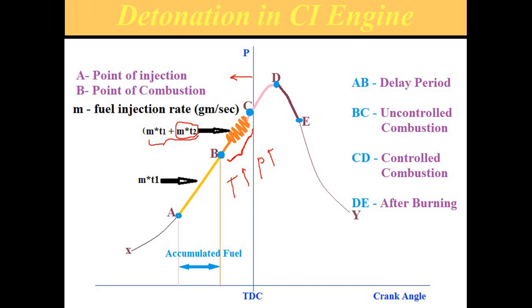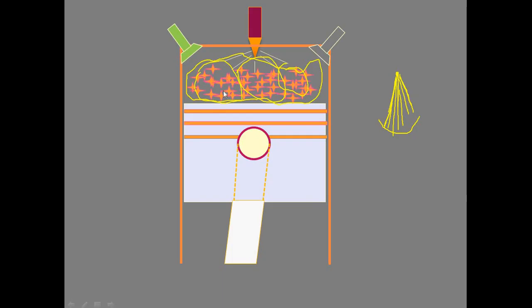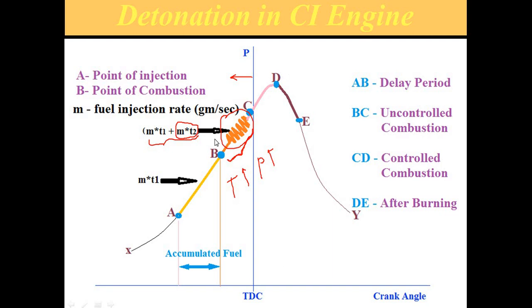Here the vibration is due to the flame collision of rapid combustion happening inside the combustion chamber. So the wall is going to vibrate. The frequency of this vibration is 1000 per second. In the case of the SI engine, it is 5000 per second. So in the case of the CI engine, the frequency is somewhat less. This is called detonation.